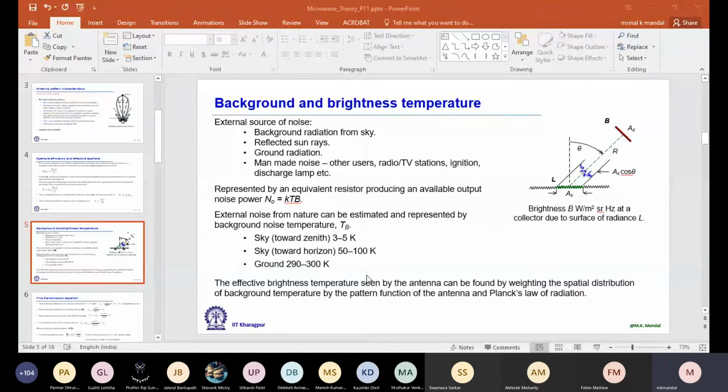Now for ground, it is also at some physical temperature. If we look into the ground, then the ground is radiating according to the black body radiation law. So its effective temperature is 290 to 300 Kelvin. Sometimes it is called the brightness of that surface.